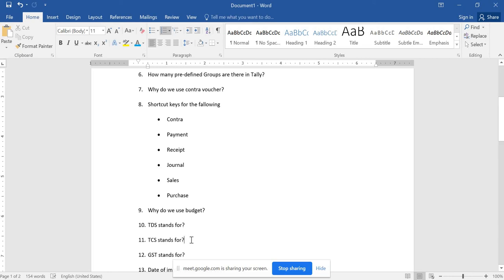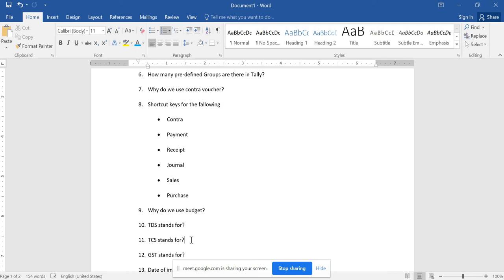And the next is TCS, which stands for tax collection at source. The goods that are not listed under GST will get into our TDS. Wherever we have government intervention in the activity of purchase or sales, for those kinds of goods, we have to collect TCS.